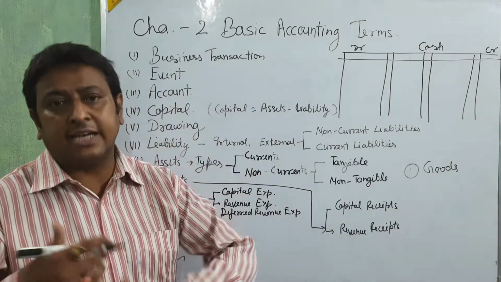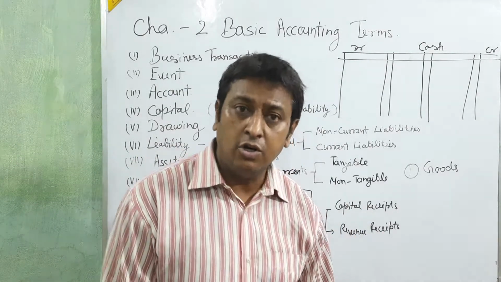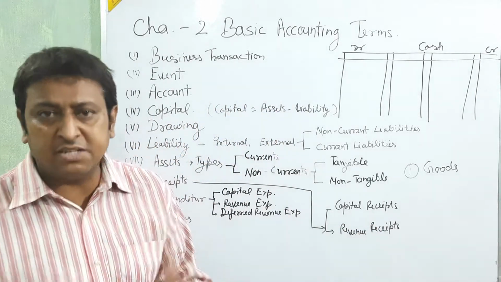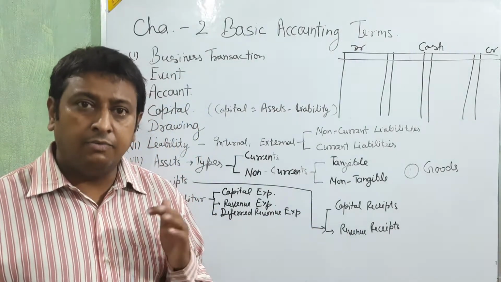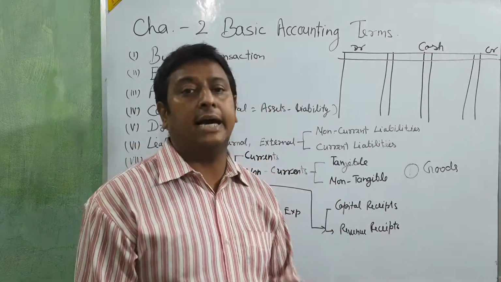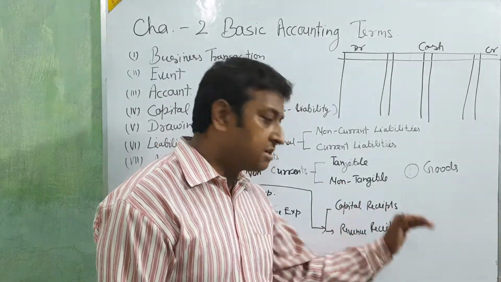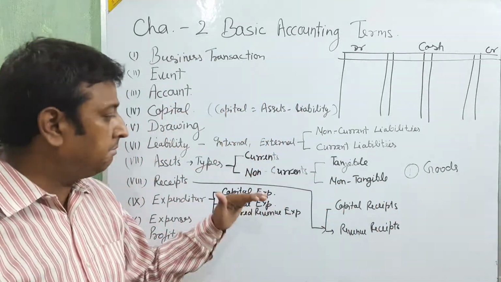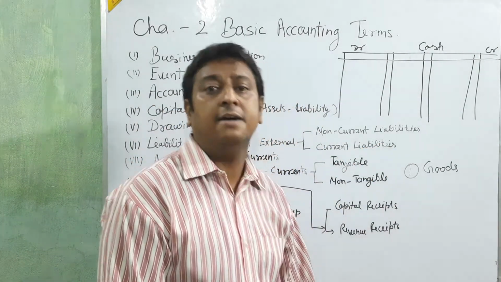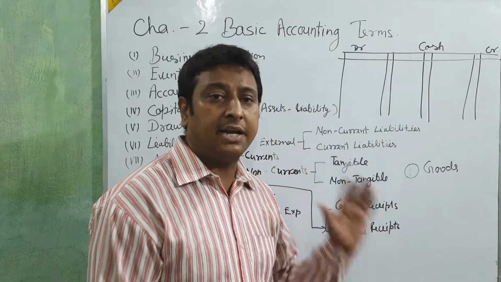And when you sell your goods and services and receive the money, that is called revenue receipts. It means when we are receiving the money by the operation of the business, that is revenue receipts. But when we sell our assets and receive the money, that is called capital receipts. Clear? Capital receipts and revenue receipts.